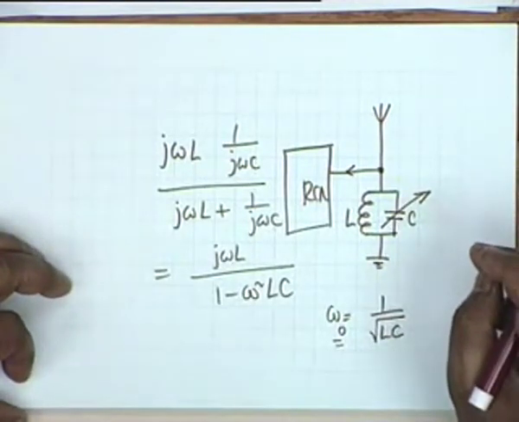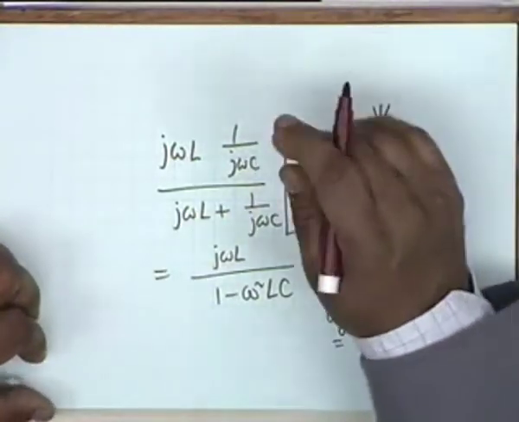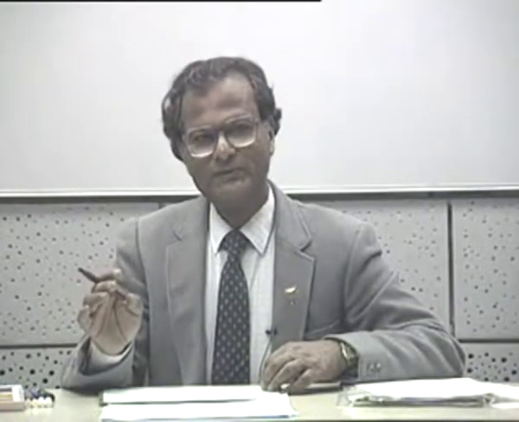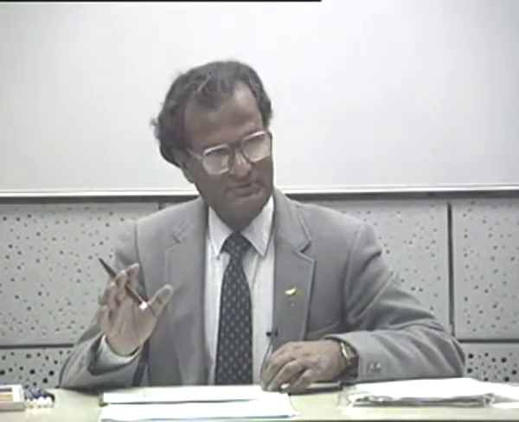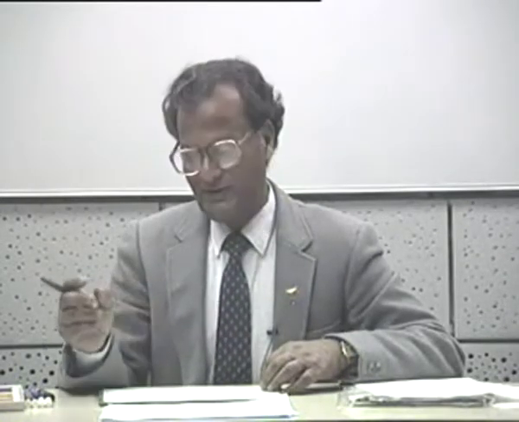For example, if you wish to pass the low frequencies in a circuit and cut off high frequencies, for example in base control, what you do is basically reject the high frequencies and admit only the low frequencies.